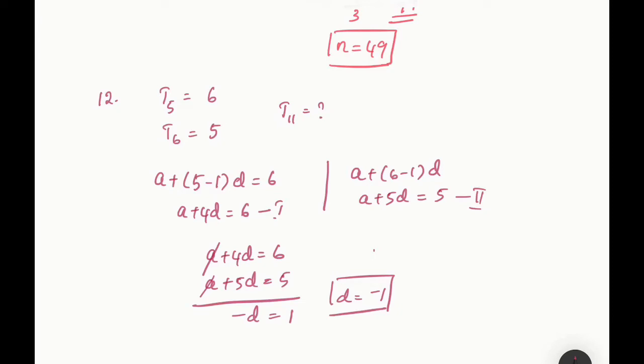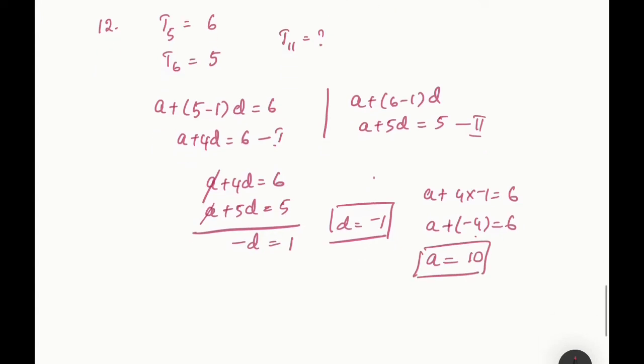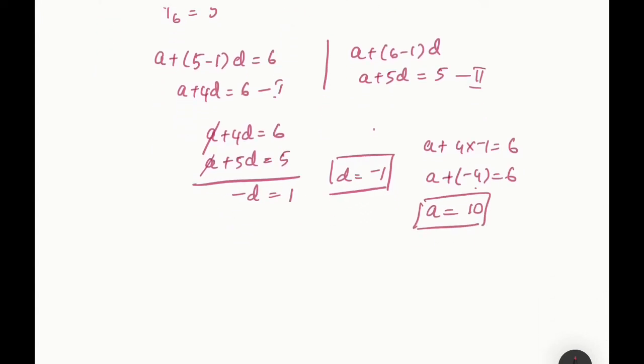Now using that value of D, you can find out A. What is that? A plus 4 into minus 1 equals to 6. So A plus minus 4 equals to 6. A is equal to 6 plus 4, that is 10. So you got the value of A as 10. So now clearly you have the value of A and D.